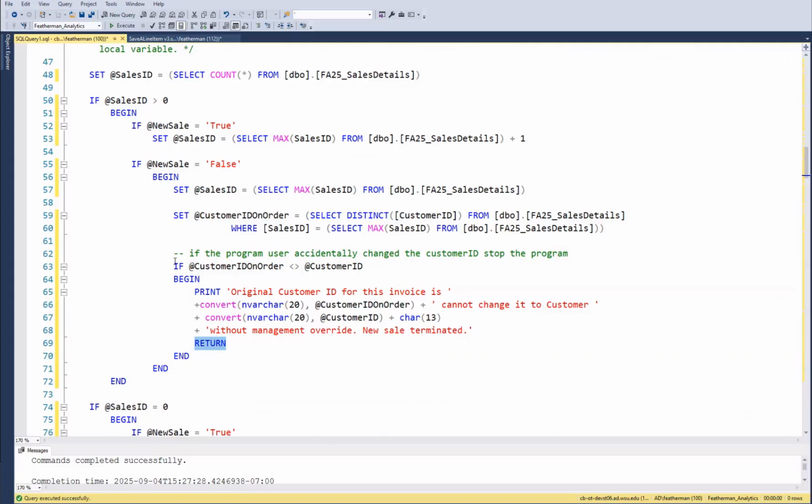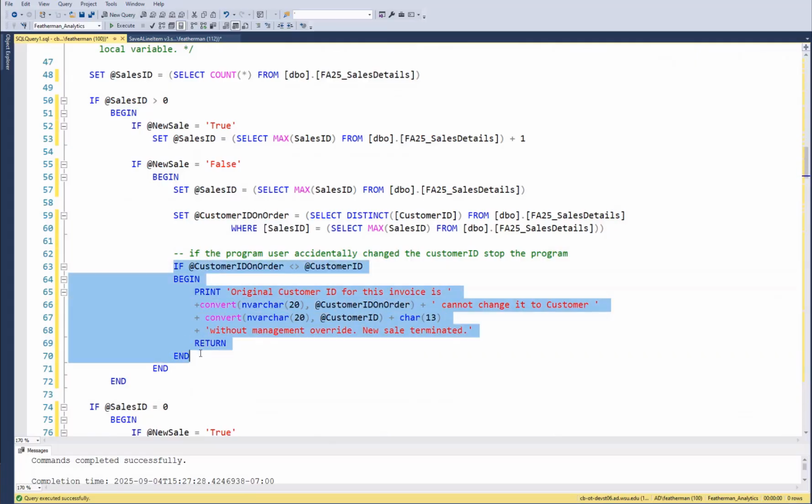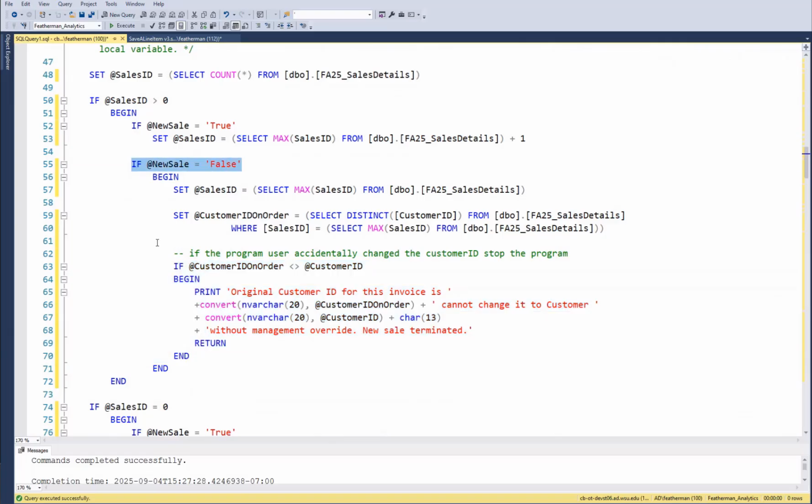So that's an if statement that we only want to run if it's a sale that we're just adding rows to. So when we're adding rows, we might have several. If it's a new invoice, we may not have. If it's a new invoice, we're just going to check that the customer ID is one of the valid customers, enforcing referential integrity.